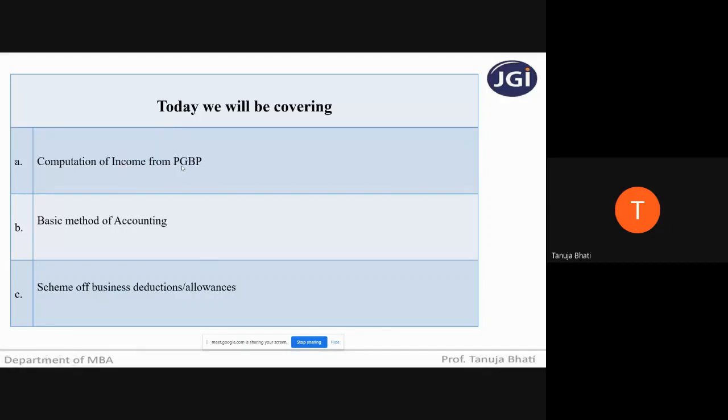Okay, students, can you tell me what is the meaning of profit? Can any student tell me what is the meaning of profit? Because here it is profit or gains from business or profession. So what is the meaning of profit? Can anyone tell me before we begin with the lecture of today?